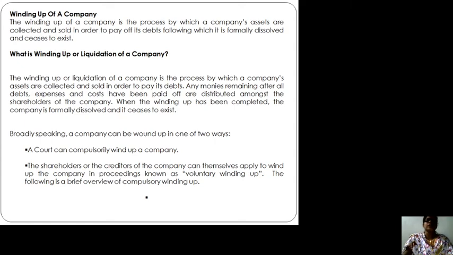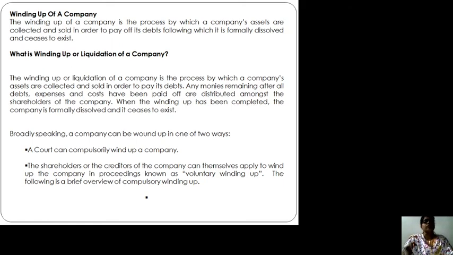But before that, the winding up of a company is the process by which a company's assets are collected and sold in order to pay off debts, following which it is formally dissolved and ceases to exist. It happens due to the excess of debt, due to the unavailability of money, due to lack of finance. The incorporated companies are on the verge of winding up.